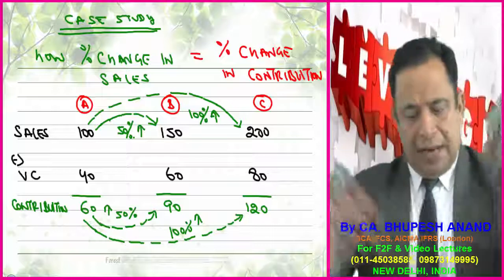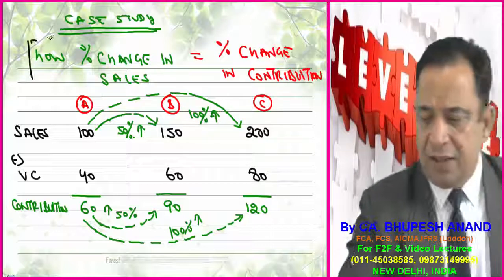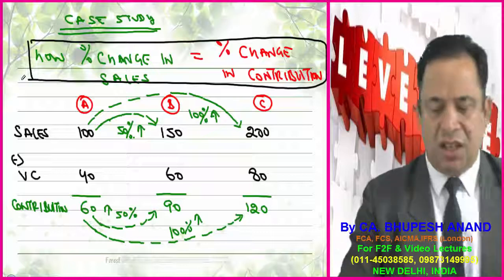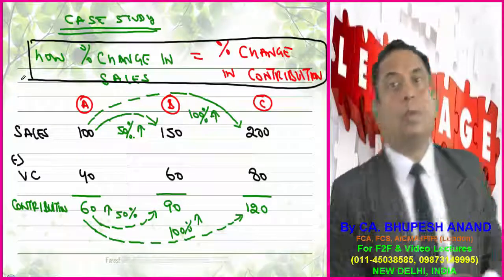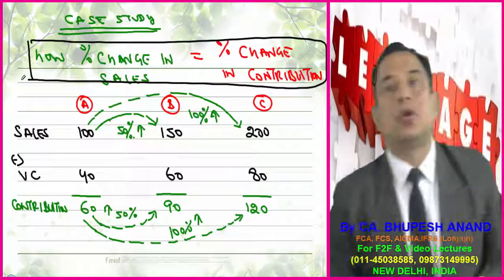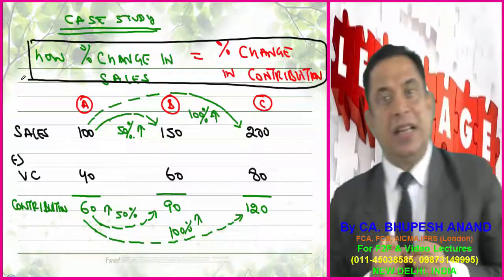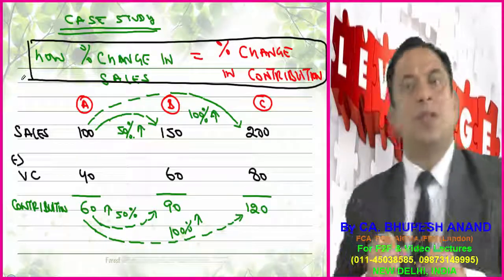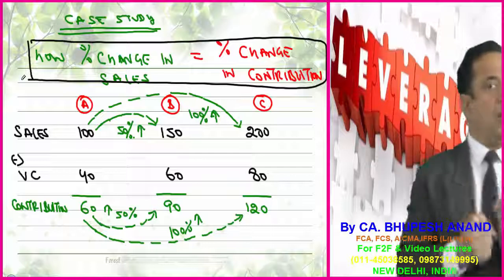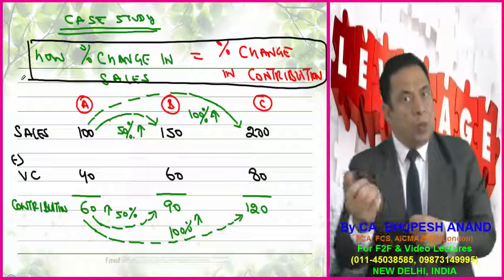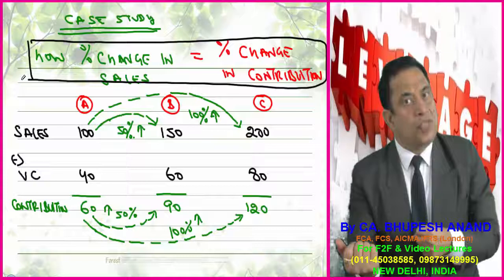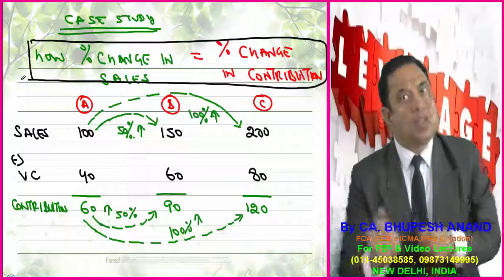I have assumed, as one statement, that percentage change in sales is equal to percentage change in contribution. Sales percentage change is equal to contribution percentage change. It means we can use these interchangeably. So below are the figures, with the help of which I prove how we can use this.